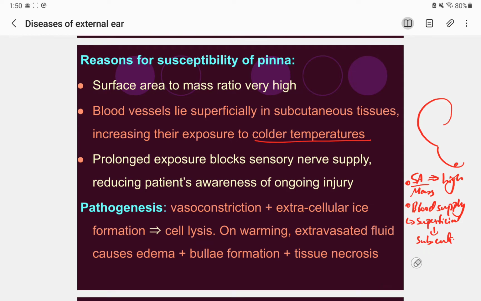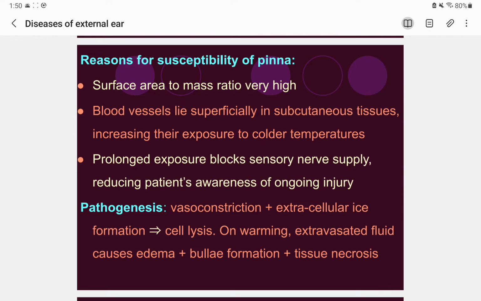So the patient won't recognize, oh my god, my ears are freezing. Why? Because the exposure causes blocked sensory nerve supply, so patient awareness is not present. So that can be one of the reasons for the susceptibility of pinna to frostbite.